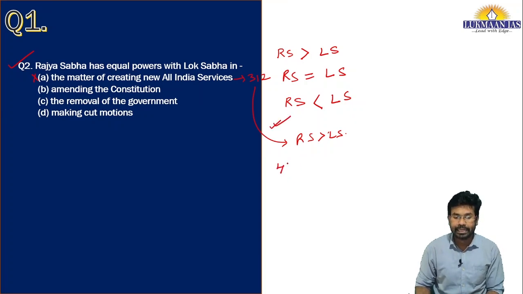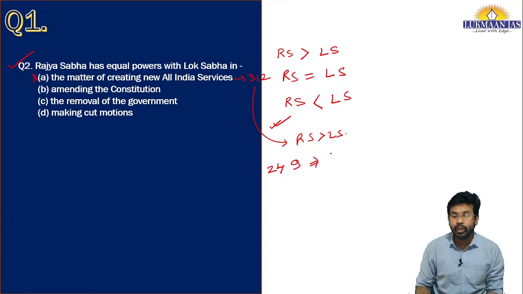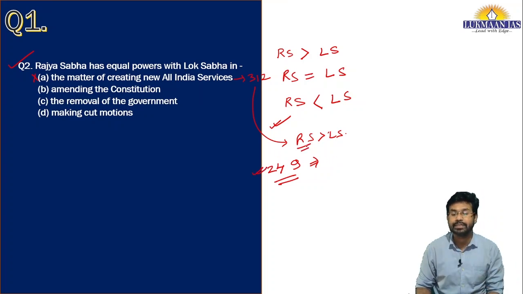We do have Article 249 of the Constitution of India, which empowers the Rajya Sabha to legislate on state subjects. It simply means under Article 249, the Parliament of India can legislate on a state subject. So in this respect also Rajya Sabha has more powers as compared to Lok Sabha.